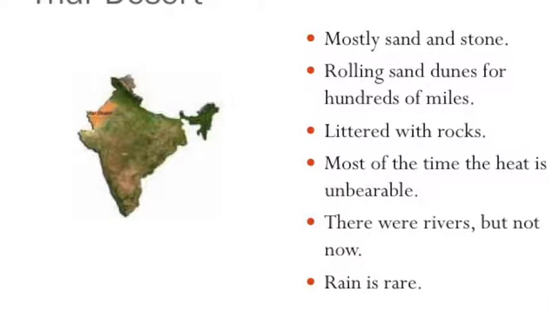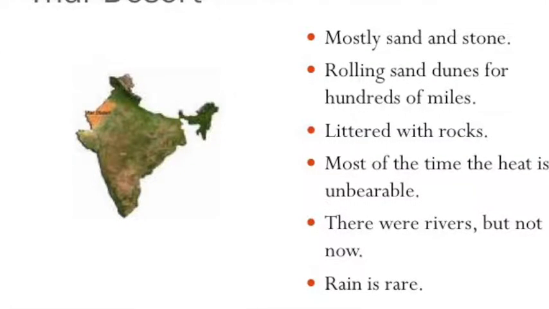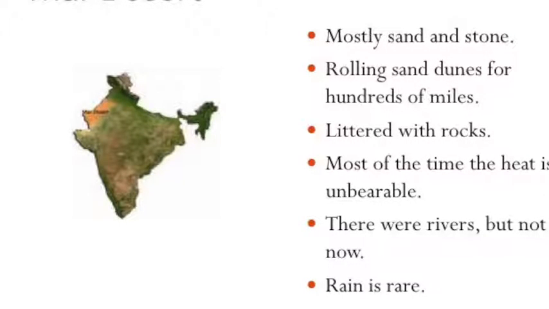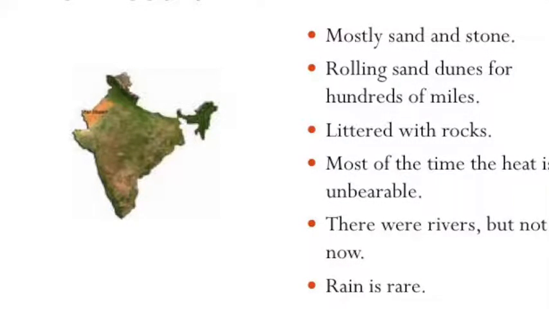A variety of animals and birds make their home in the desert. There are more than 45 kinds of lizards and snakes. Gazelles lope across the sand. Birds include quail, ducks, and geese.